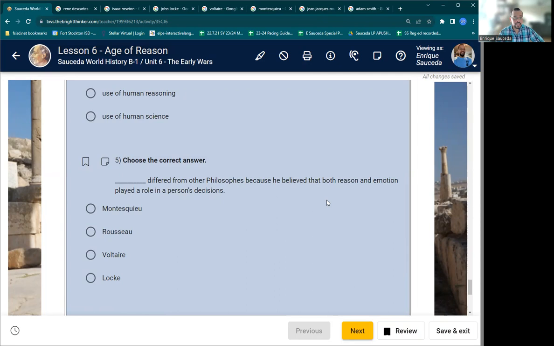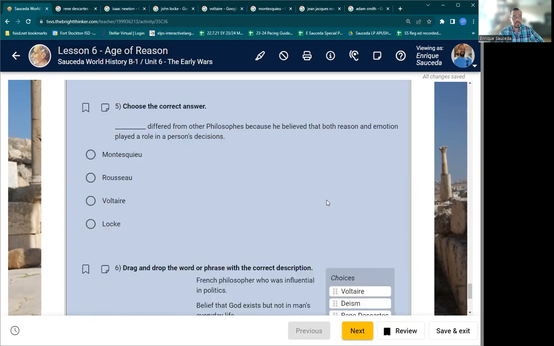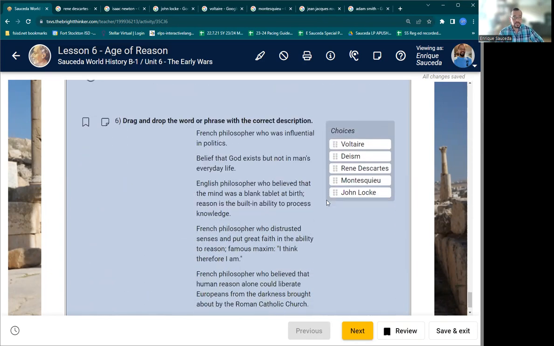Choose the correct answer: who differed from other philosophers because he believed that both reason and emotion played a role in a person's decision? And then drag and drop the word or phrase with the correct description: Voltaire, deism, Descartes, Montesquieu, and Locke. I have all these guys up here. We'll be going over them soon. Let's go ahead and get into it now. Now, go back to the top.